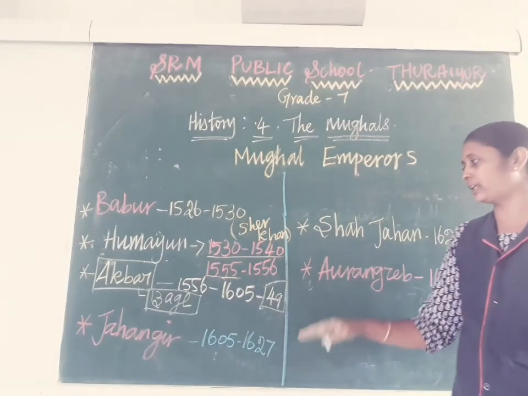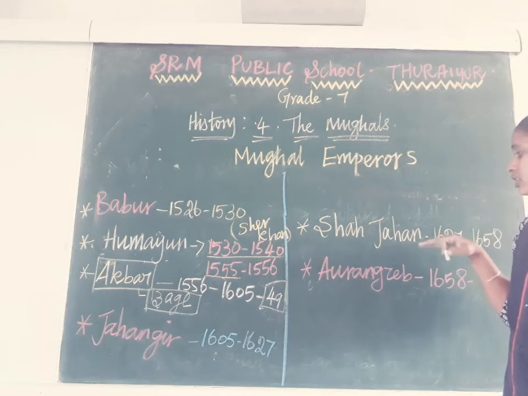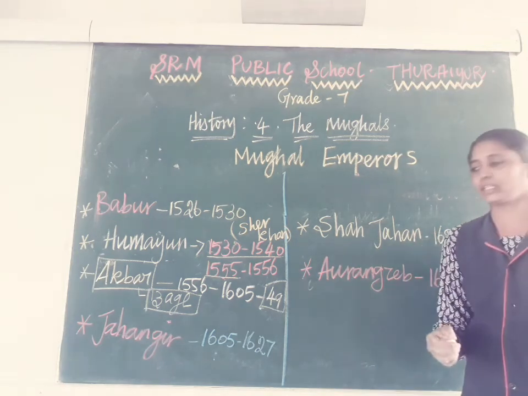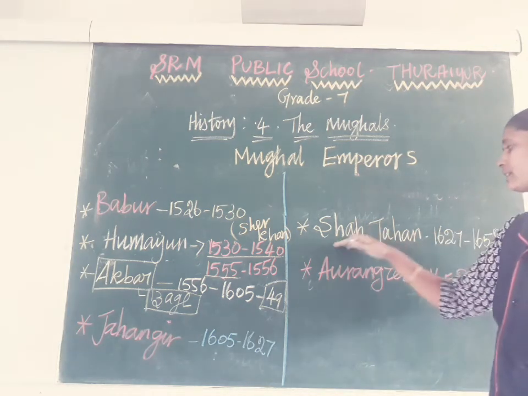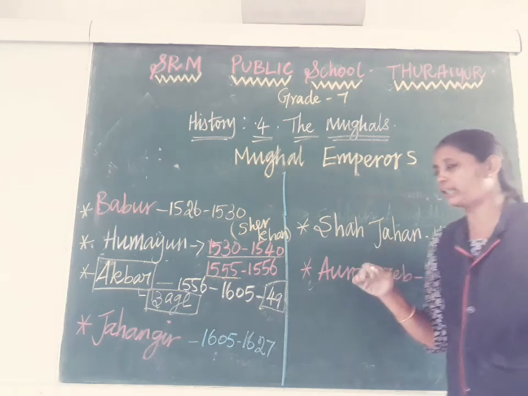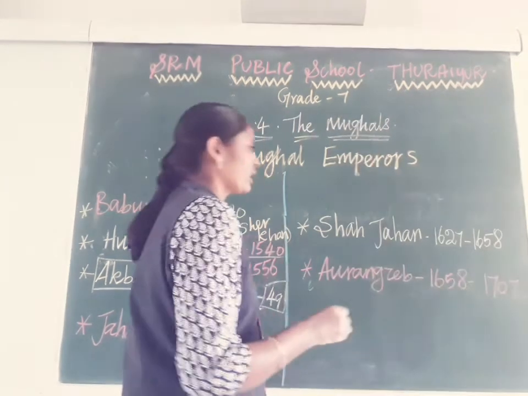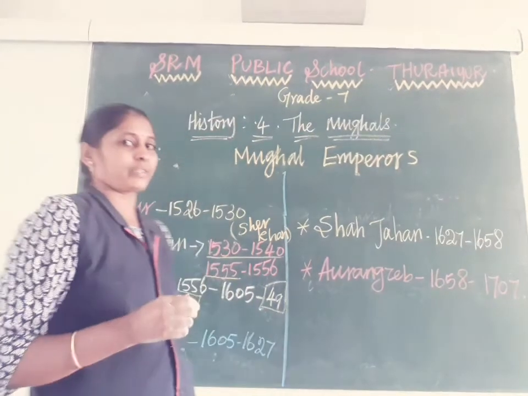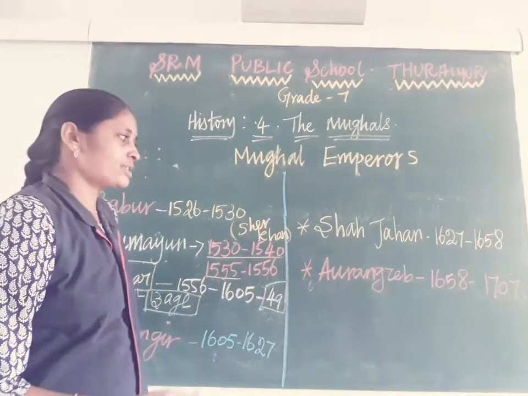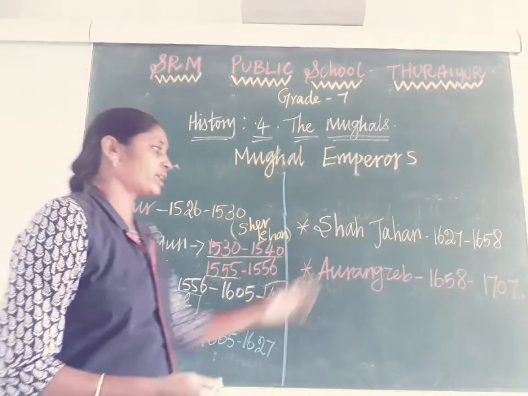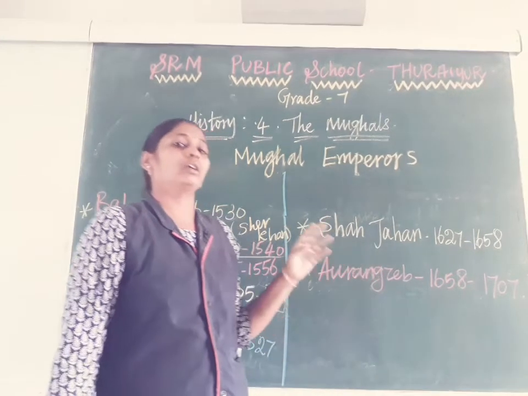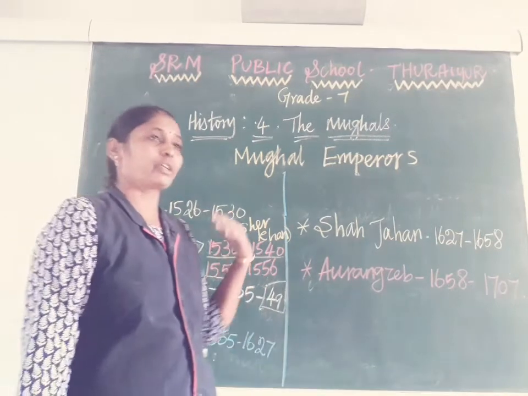So after Jahangir, his son Shah Jahan became the king. He also ruled around 30 years, around 31 years he ruled. In his period, he gave more importance to architecture.